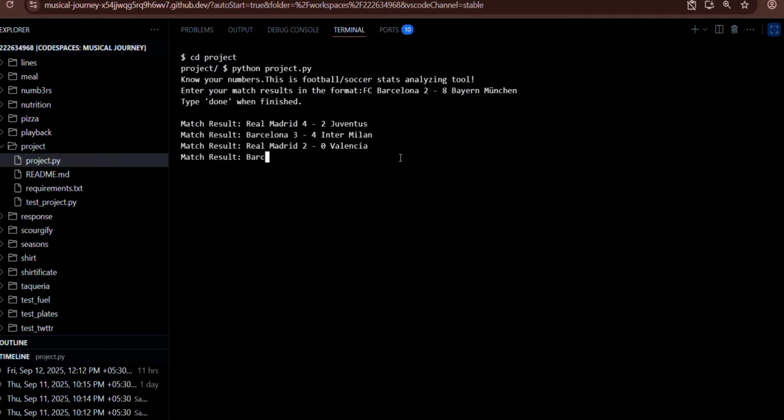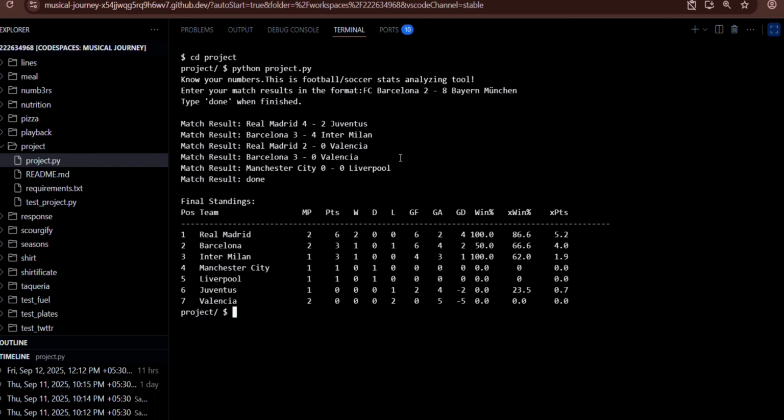Once again, Barcelona scored thrice but conceded none this time, yet again against Valencia. Let's enter one more result. Manchester City scored none and conceded none against, let's say, Liverpool. Since we are finished, we just have to type done.